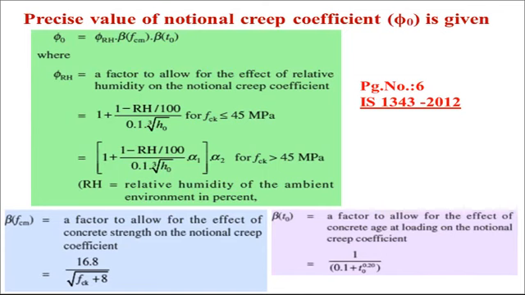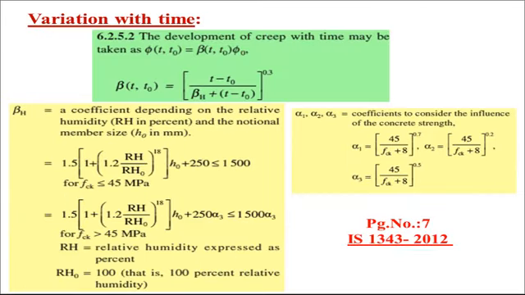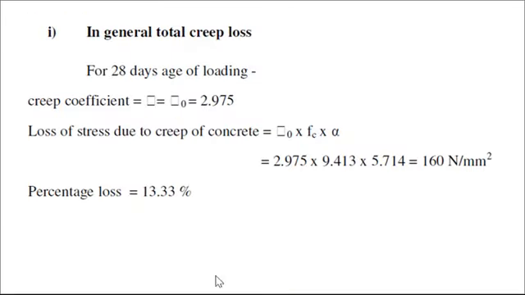Okay, we will start the problem. This is given in IS 1343 2012. Now first step, in general, total creep loss for the 28 days age of loading: the creep coefficient, epsilon c by epsilon 0, is equal to 2.975, and the loss of stress due to the creep of concrete is equal to 2.975 multiplied by Fc, that is 9.413, already calculated, multiplied by alpha taken from the IS code, that is 5.714.